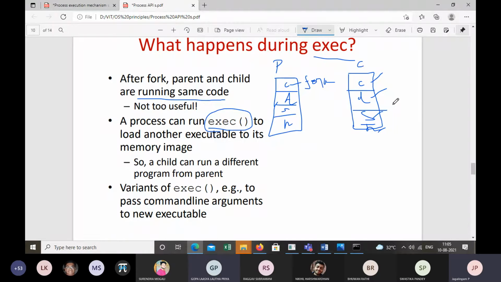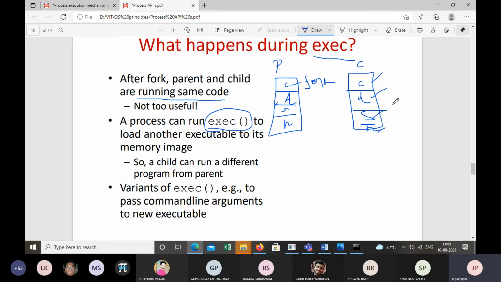Okay. So, sir, at this position, we can say that parent and child processes execute independently, right? Exactly. It executes independently. The child will have different code and different data, so it will execute the code very differently.